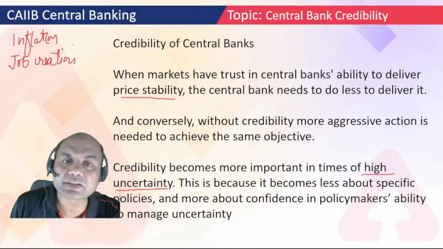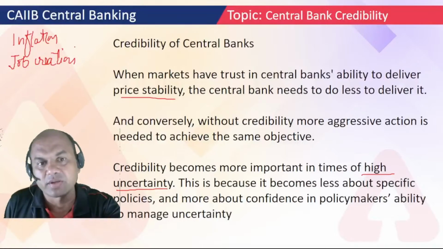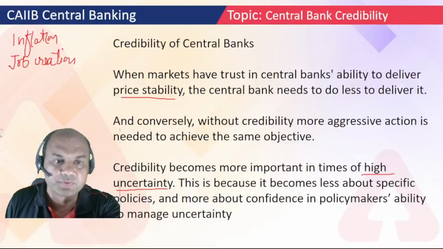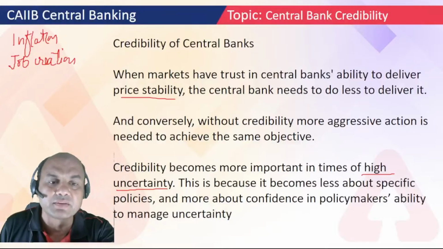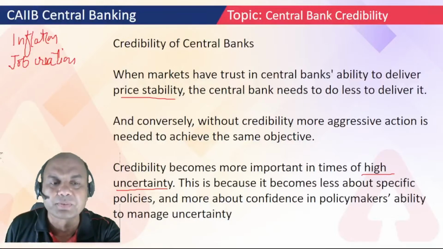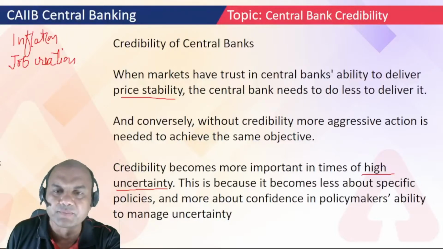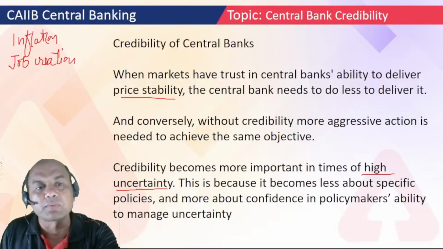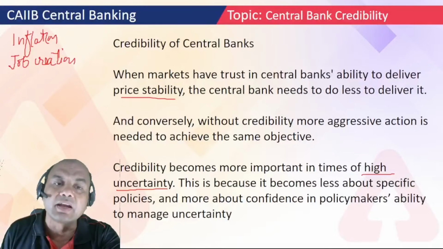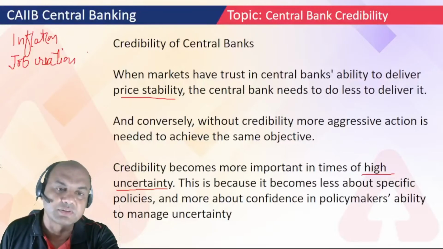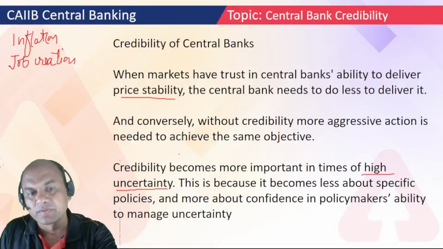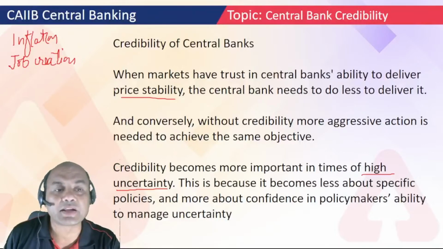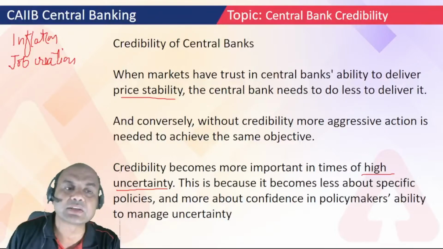RBI has to support the central government's policy. Got it? It's not the main aim. See here, job creation is not the main aim of RBI. But it has to create monetary policies in such a way that they support the fiscal policies. So inflation and job creation, these are the two main jobs.